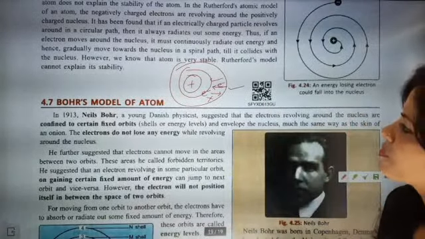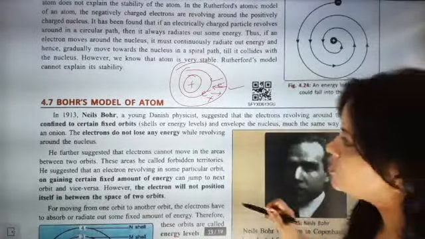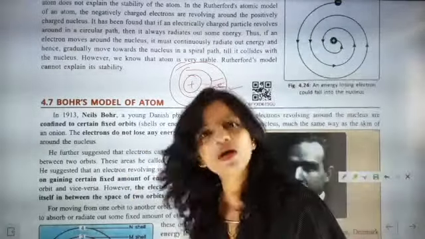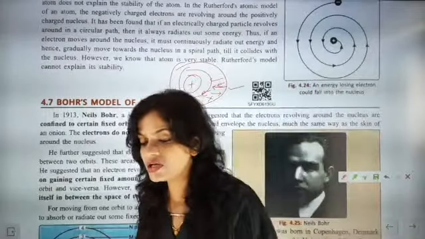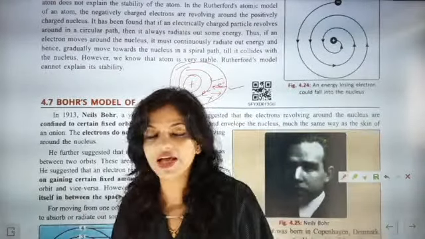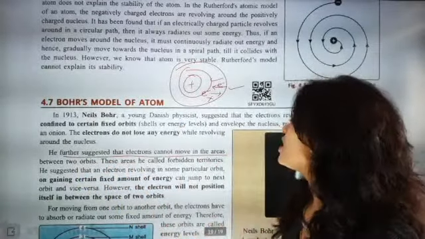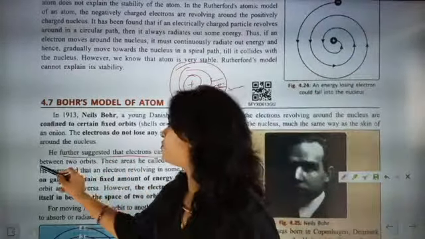Now the next important point: the electrons do not lose any energy while revolving around the nucleus. At the time of revolution, it is not going to release any energy. Next, he further suggested that electrons cannot move in the area between two orbits.